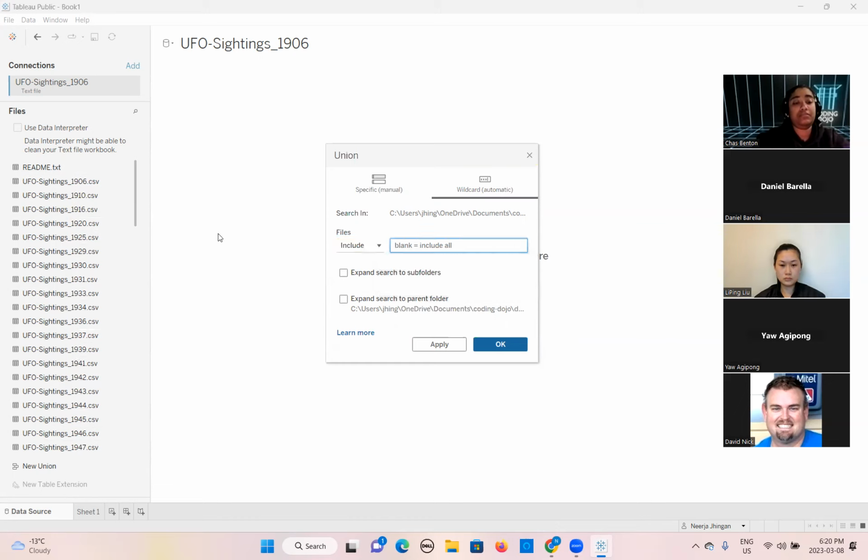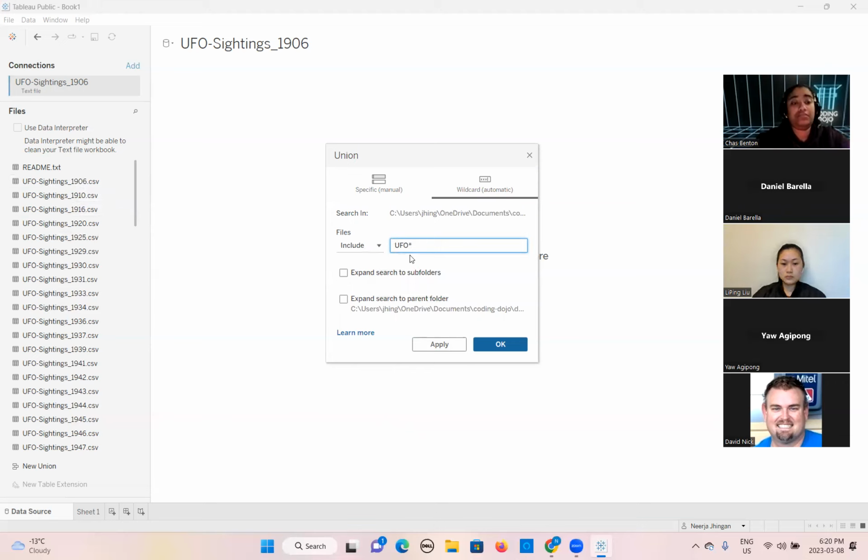Here, we will write our name, or you can say the prefix of the file, UFO, and then asterisk. You can use the asterisk sign with shift. When you use this asterisk sign, it will pick up all files starting with this name.